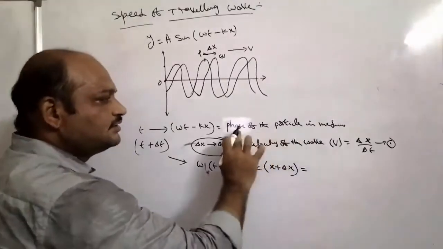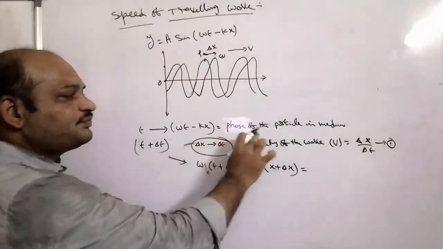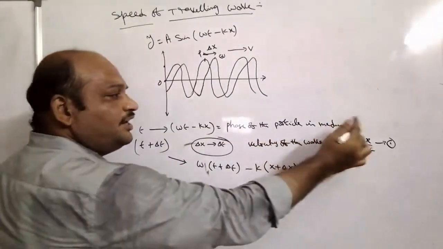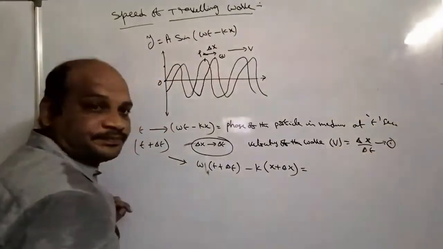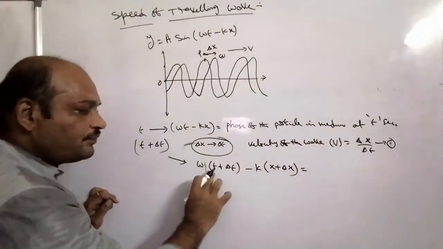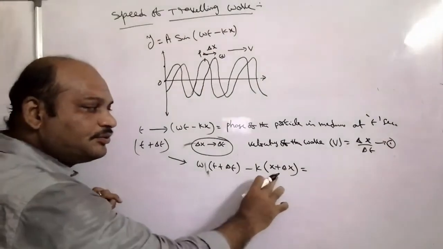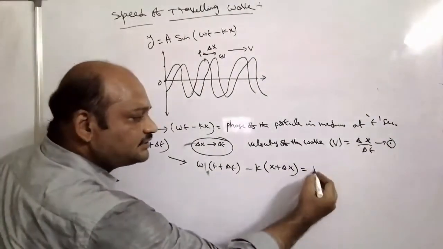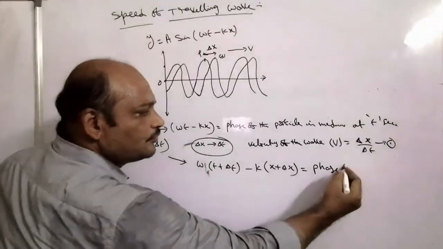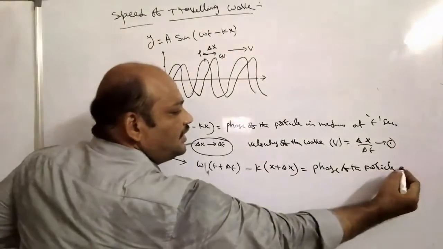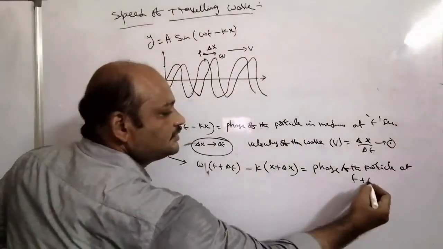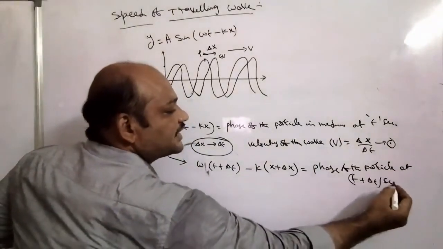Omega t minus kx is the phase of the particle in the medium at t seconds, and omega of (t plus delta t) minus k of (x plus delta x) is the phase of the particle at t plus delta t seconds.